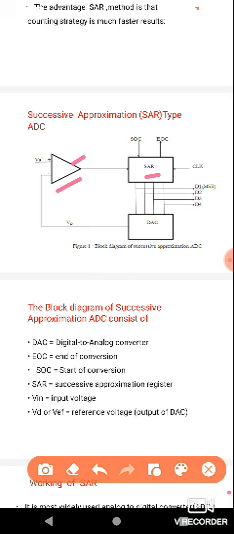Next, it will be connected to the binary output. The successive approximation register output is the binary values, D1 to D4. D1 is the most significant bit and D4 is the least significant bit. The successive approximation register output is given as an input to the DAC.